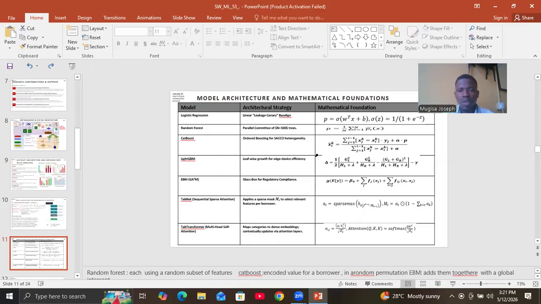Like LightGBM, this one is a model which grows its tree leaf-wise by continuing to split the leaf that has the highest gradient gains, and it uses gradient-based one-side sampling in order to maintain all the high error examples, while randomly down sampling the low error examples, or the simple examples. With this, it manages to be very efficient and fast.